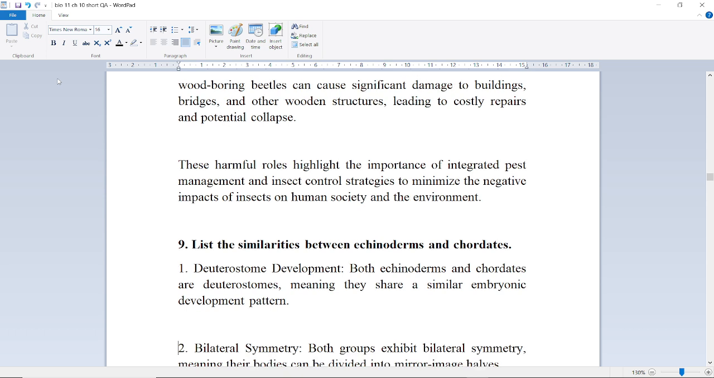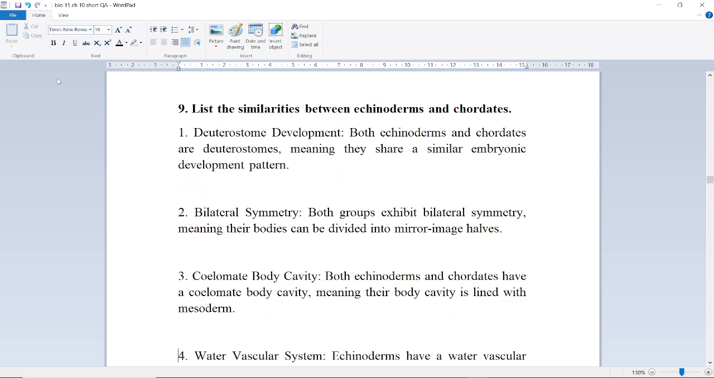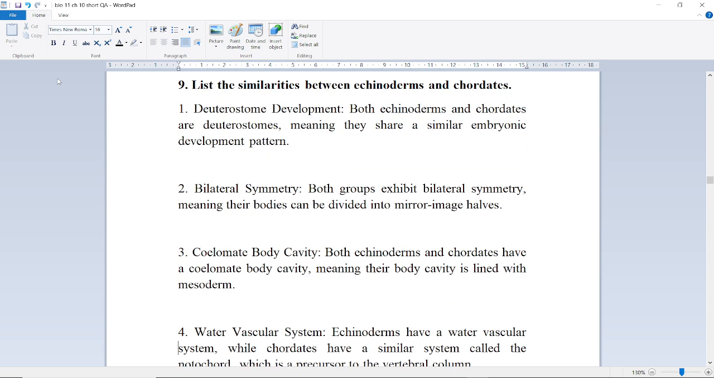Next is, list the similarities between echinoderms and chordates. First of all, deuterostome development. Both echinoderms and chordates are deuterostomes, meaning they share a similar embryonic development pattern. Next is bilateral symmetry. Both groups exhibit bilateral symmetry, meaning their bodies can be divided into mirror image halves.